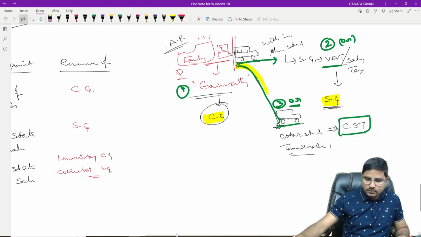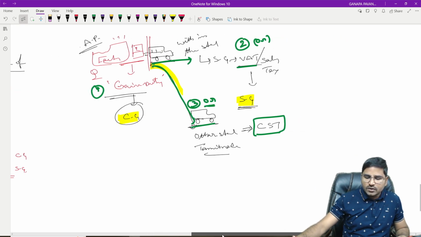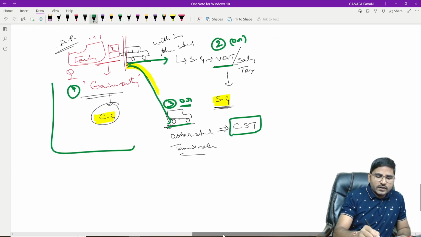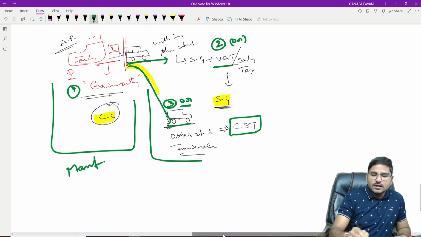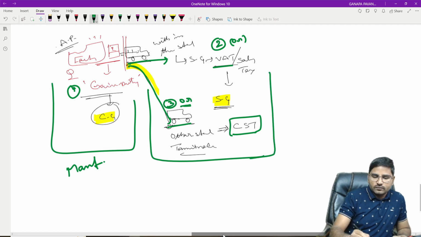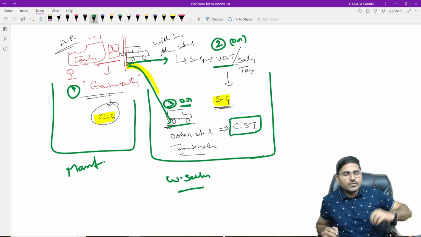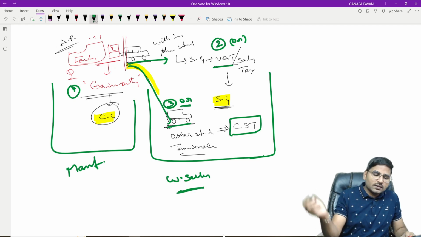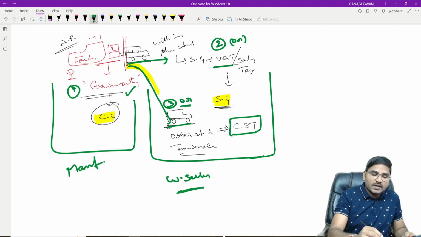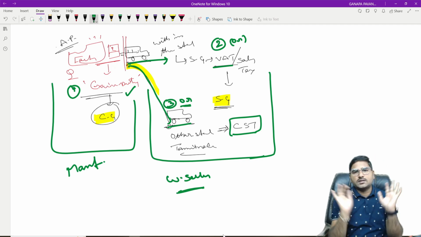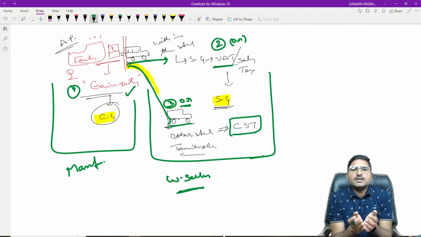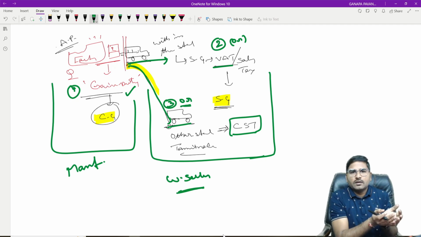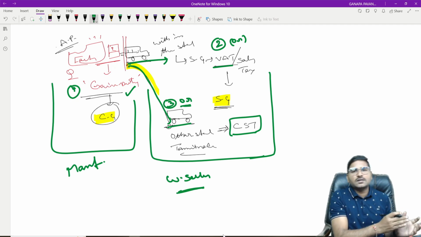The next. Now, suppose this is the picture of the manufacturer. Consider the first stage as the manufacturer stage, and consider this stage as a wholesaler. The wholesalers are purchasing goods from the manufacturers, right? So while purchasing the goods, the wholesalers were liable for payment of the central excise duty and VAT or CST. That means if the wholesalers are purchasing within the state, they have to pay central excise duty as well as VAT.